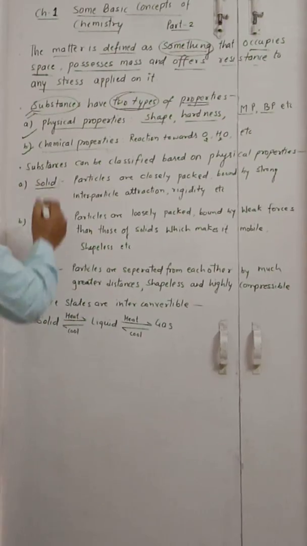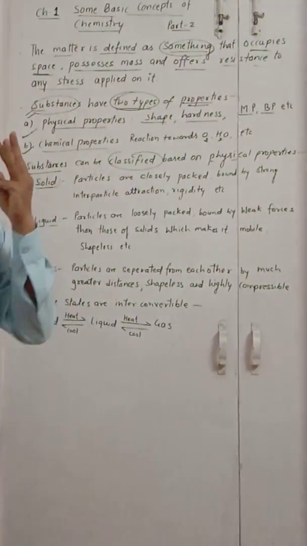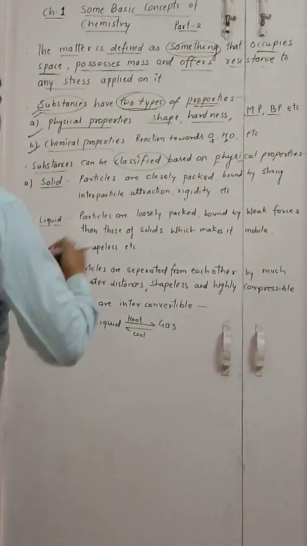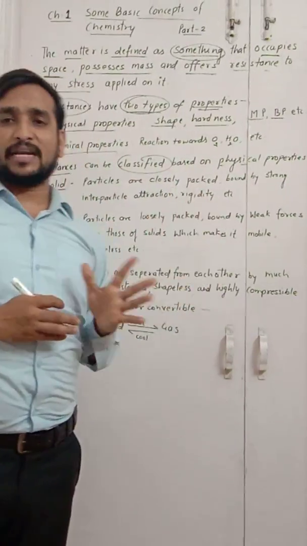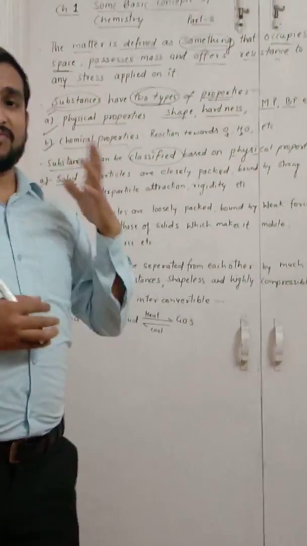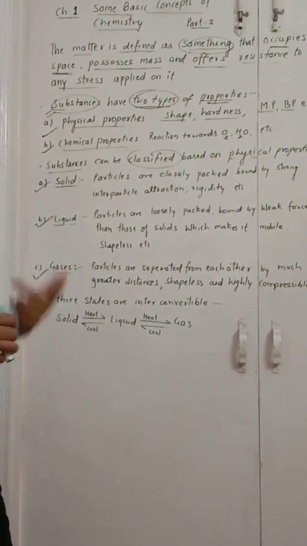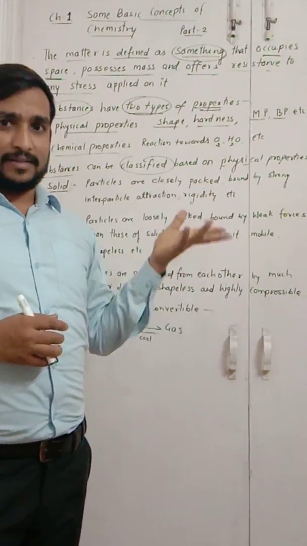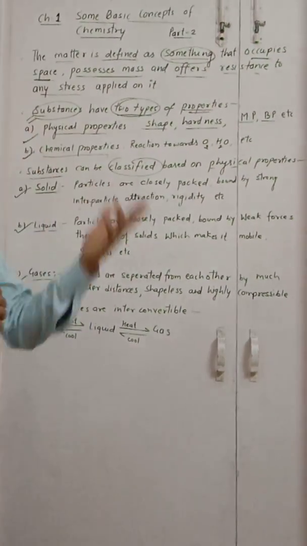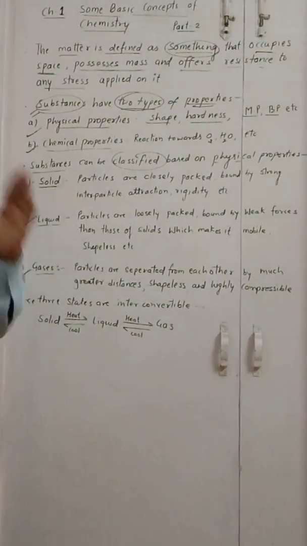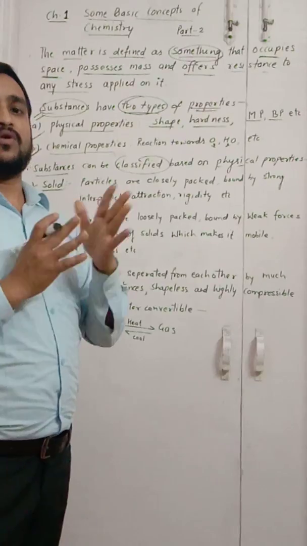Substances can be classified based on physical properties into three main groups: solid, liquid and gases. In 9th class we also studied that substances can be classified into five groups: solids, liquids, gases, plasma and Bose-Einstein condensate. But here we are not discussing the next two states of matter. I am only discussing these three states, because in our further classes we have to concentrate on these three categories.